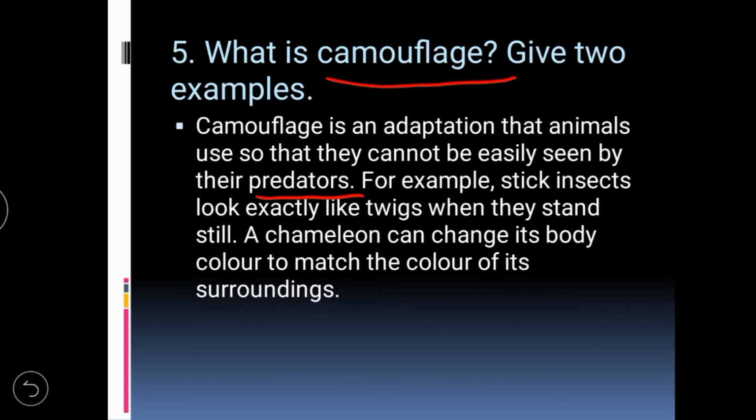For example, a stick insect looks exactly like a twig when it stands still. A chameleon can change its body color to match the color of its surroundings. We all know that a chameleon changes the color of its body according to the place where it is. So camouflage is an adaptation some animals use to protect themselves from predators.